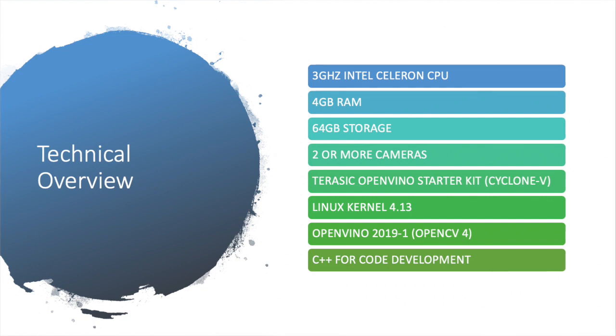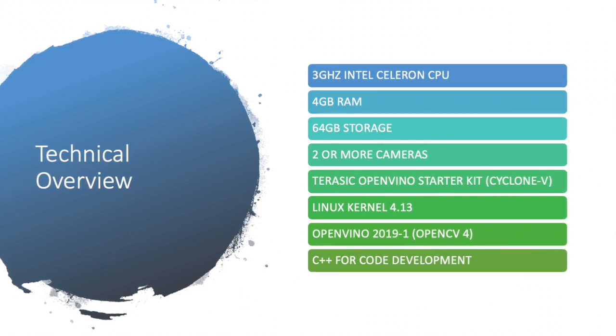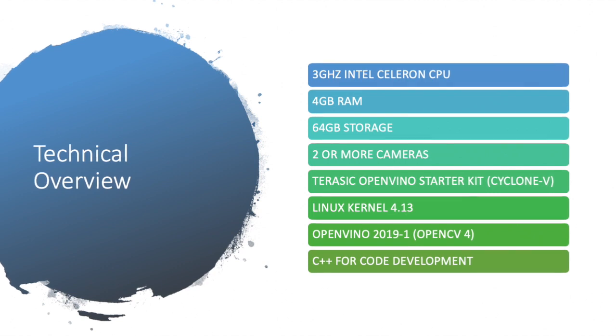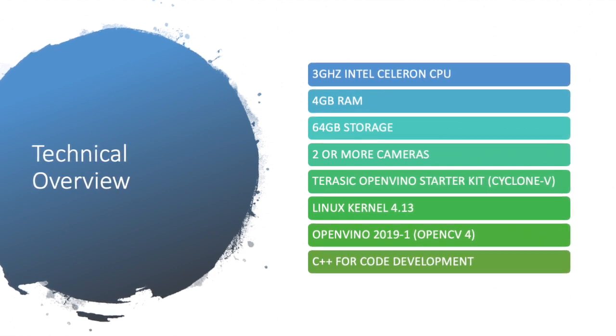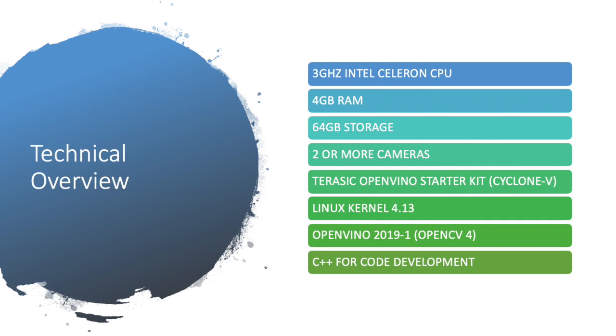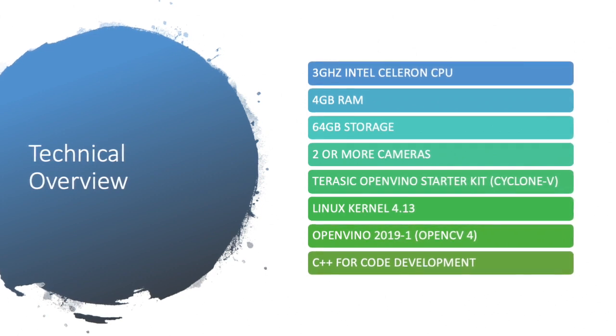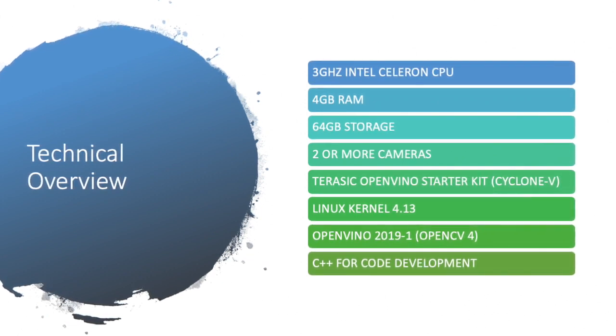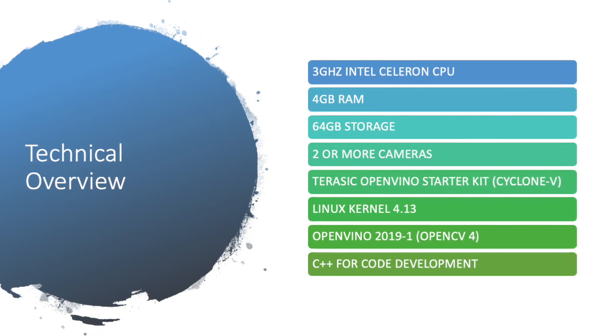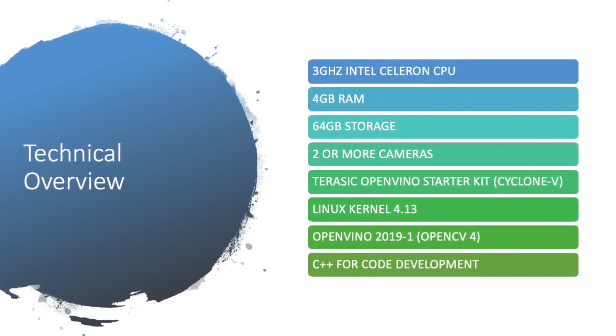If we look at a technical overview of the solution, my prototype was built around a 3 gigahertz Intel Celeron CPU with 4 gigabytes of memory and 64 gigabytes of main storage. This is pretty typical of embedded PC class machines, not super fast, but with sufficient storage capability. The system will use 2 or more cameras.